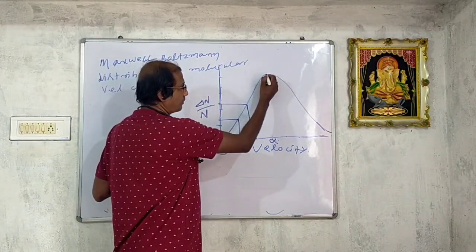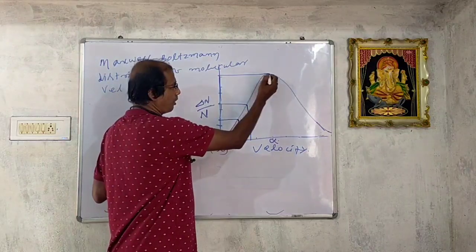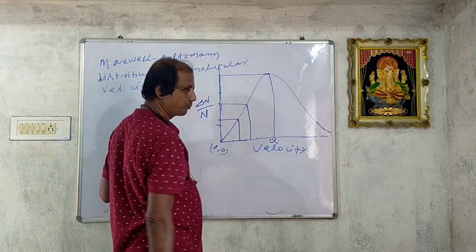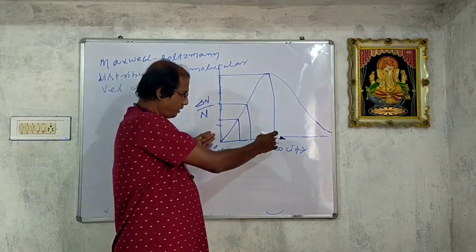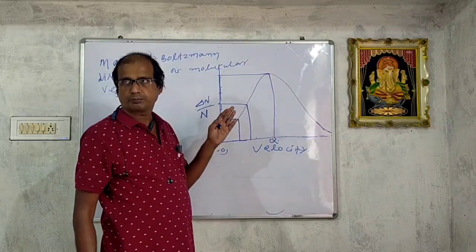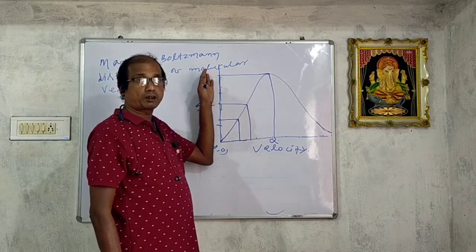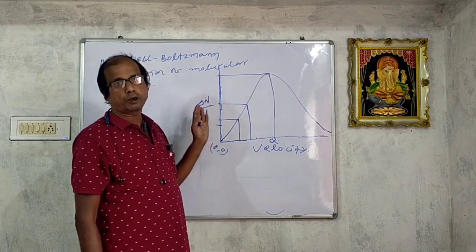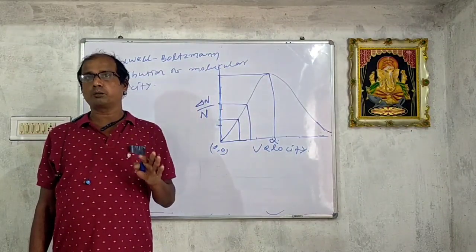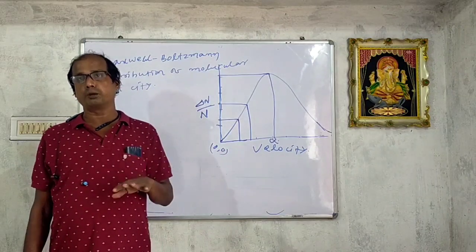At this point the number of molecules will be maximum, and the velocity possessed by them is the most probable velocity.